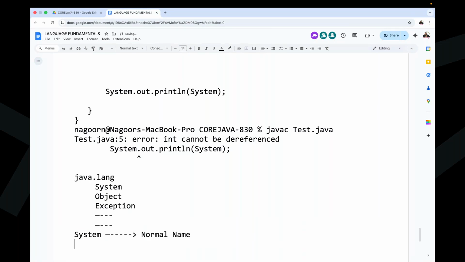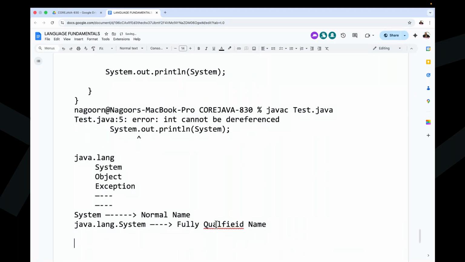If you write java.lang.System, that is the fully qualified name. Java.lang.System is the fully qualified name. Just like we all have our initials, sir. Your name is available and initial is available. Writing only your name is a normal name. Writing your name along with initial is the fully qualified name. Similarly, writing class names along with their package names is the fully qualified name.